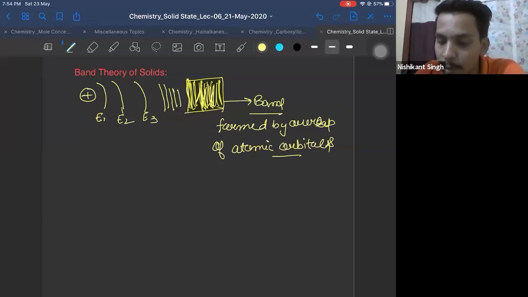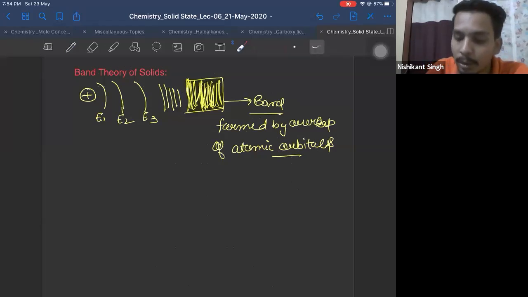As you go away from the nucleus, the energy gap between shells keeps on decreasing. After a certain value, the energy levels will mix with each other. When they mix, they will form a band. Shells contain atomic orbitals, so atomic orbitals will mix. So a band is formed by overlap of atomic orbitals.